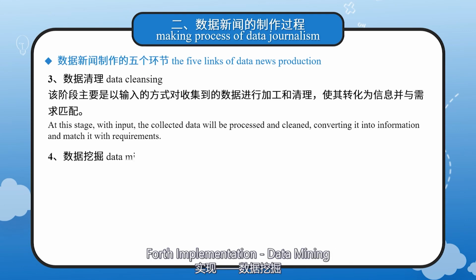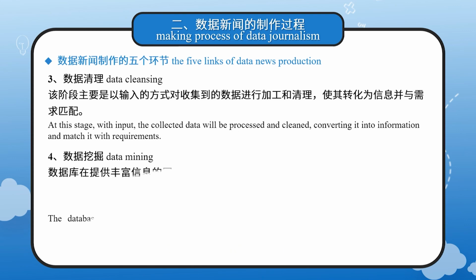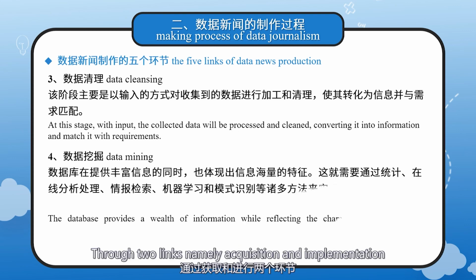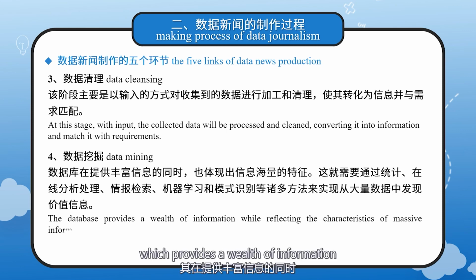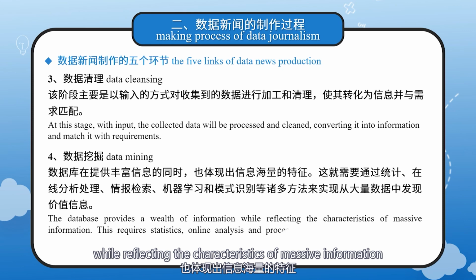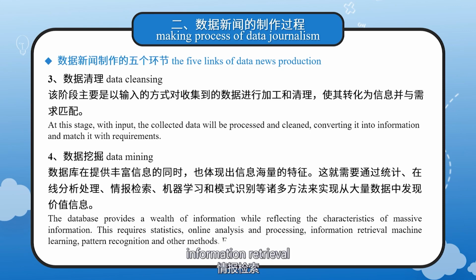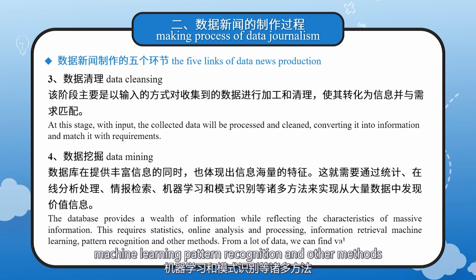Fourth, implementation, data mining. Through two links, namely acquisition and implementation, we create a database which provides a wealth of information while reflecting the characteristics of massive information. This requires statistical online analysis and processing, information retrieval, machine learning, pattern recognition, and other methods.